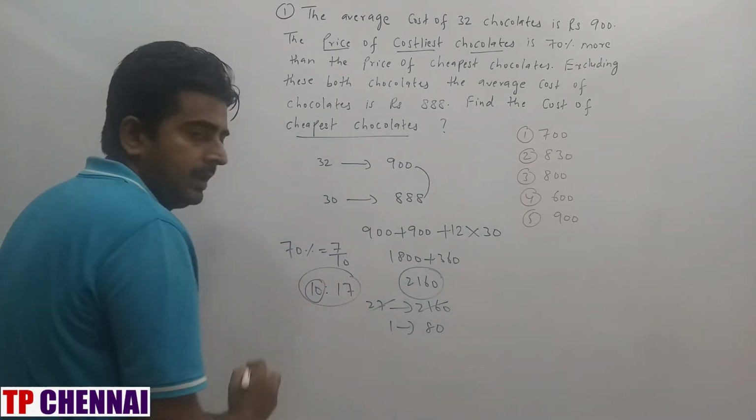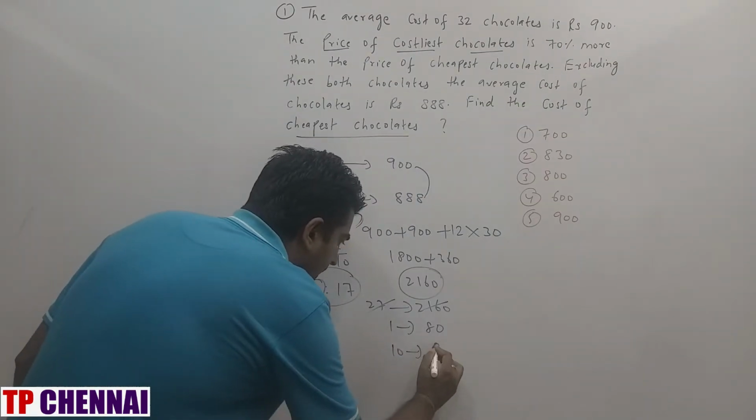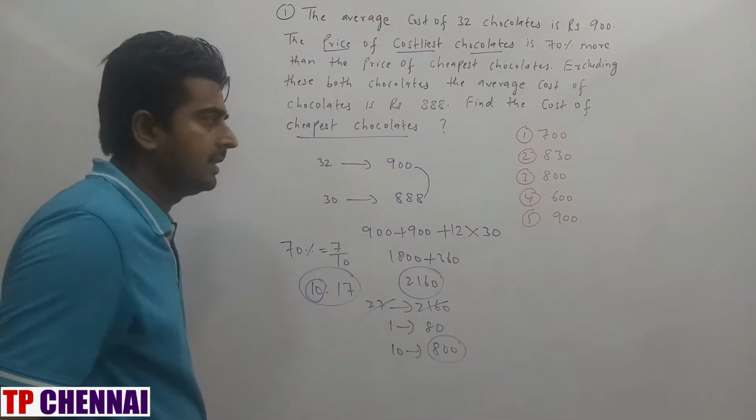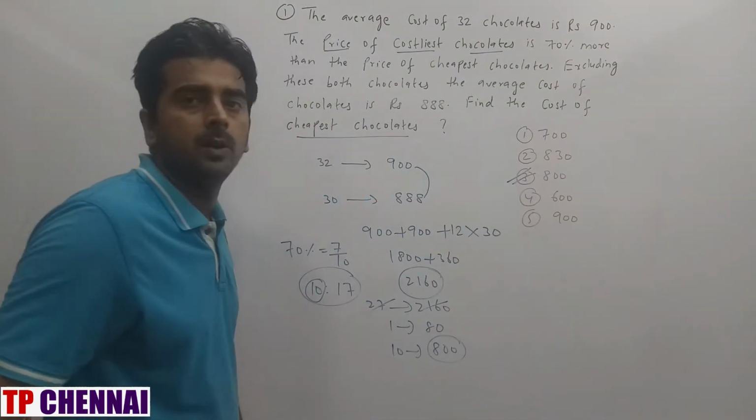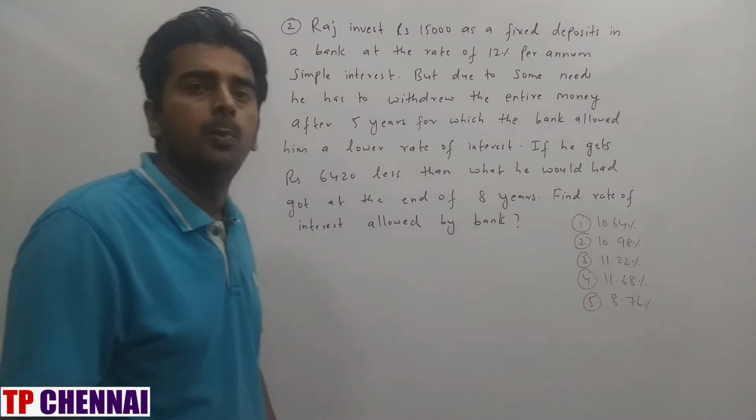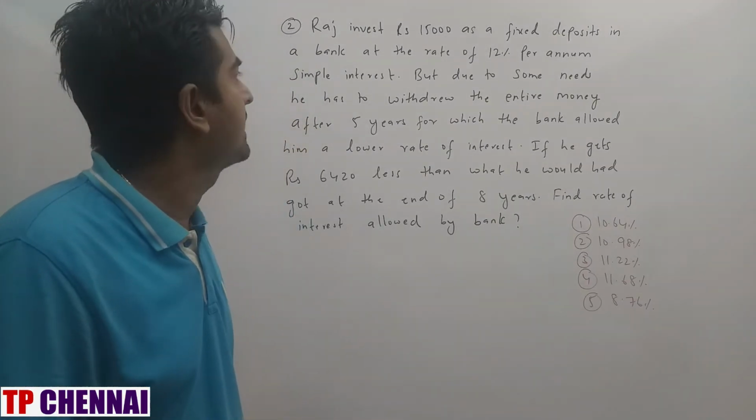The cheapest chocolate is nothing but 10. So 10 parts is how much? 800. So what is my answer? My answer is nothing but the third option, which is 800. So I hope you are clear with the first question. Now we will see the second one.